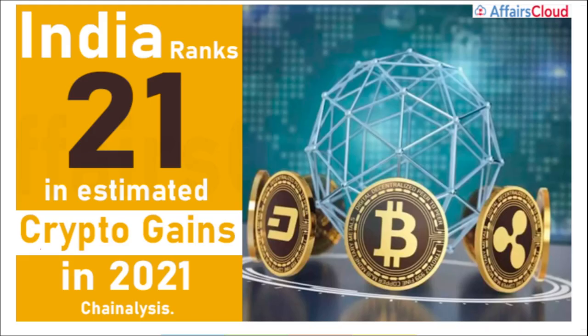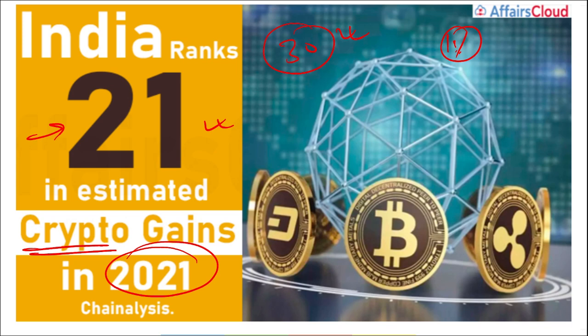Moving on, next we will be talking about cryptocurrency. What is the tax slab for cryptocurrency? That is 30% on the crypto gains that you will be making, and 1% on each sale and purchase of the cryptocurrency. Recently, remember, India secured 21st position in crypto gains in 2021, and this report was released by Chainalysis.